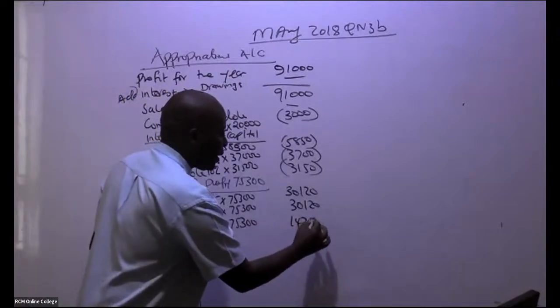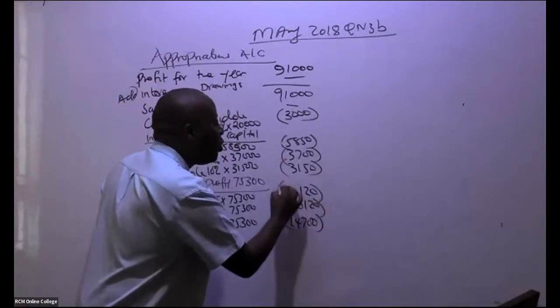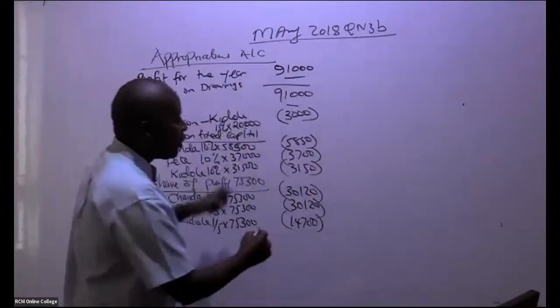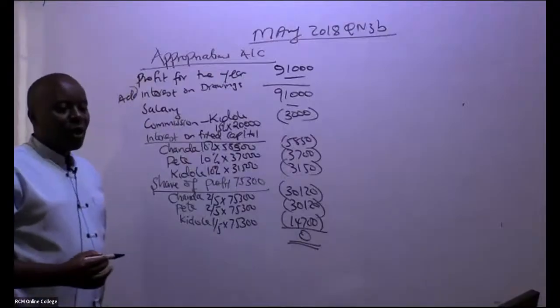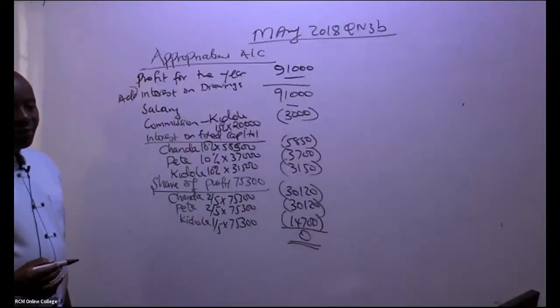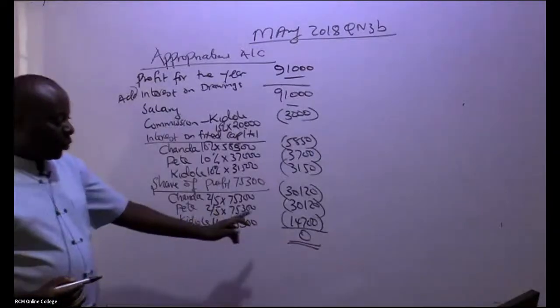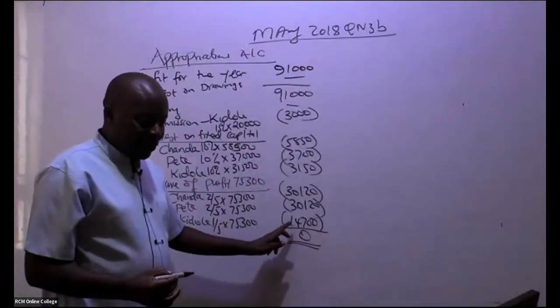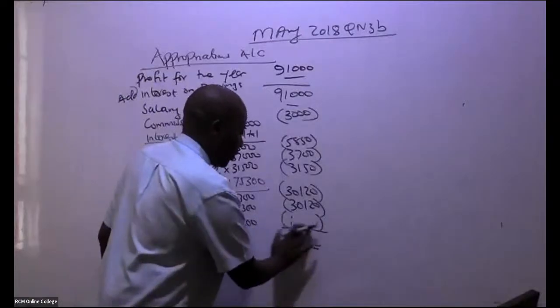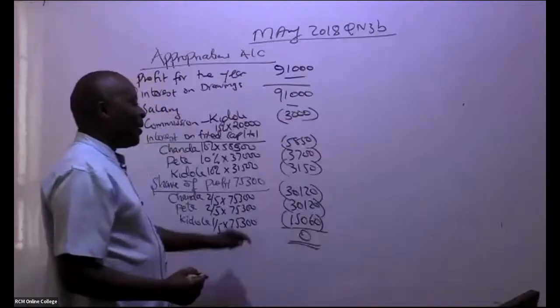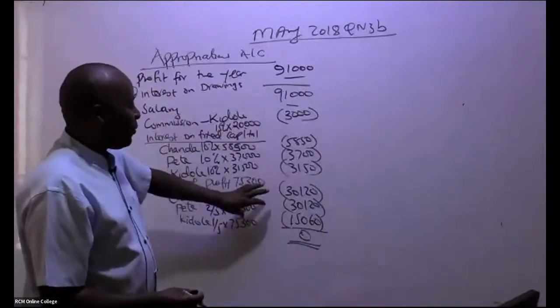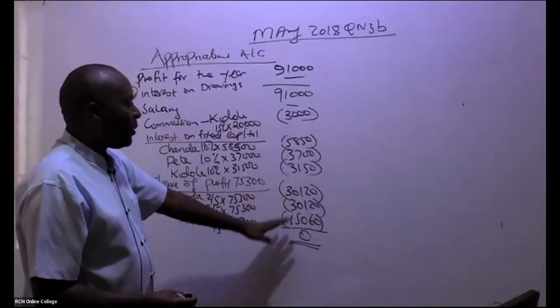So this is 14,700. So if you deduct this, you should be able to distribute the whole amount such that you have a 0. So I'm being told this is not 14. I'm being told this is 15,060. You don't even have to approve. Remember, up to here you got a surplus of 75,300, and this will add to 75,300, but you can do it on your own.